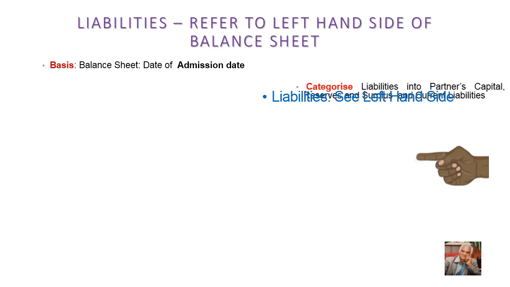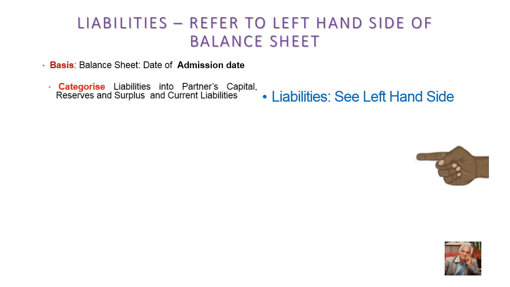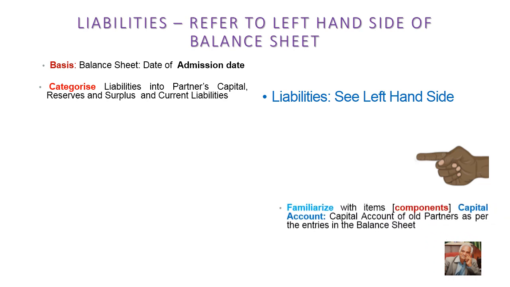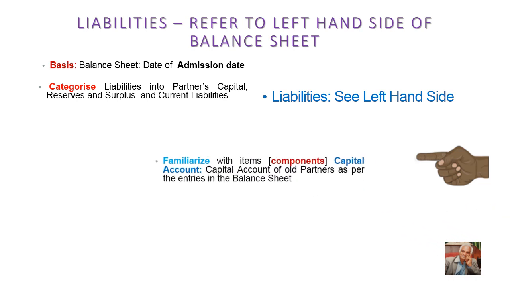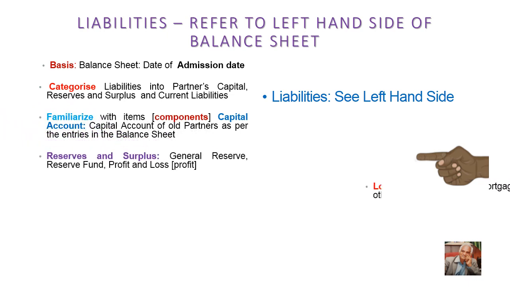Now, the categorization of liabilities falls into partners' capital, reserves and surplus, mortgage loan, and current liabilities. Familiarize with the components. First is the capital account as per the balance sheet. Then we also identify the reserves and surplus, the various reserves.